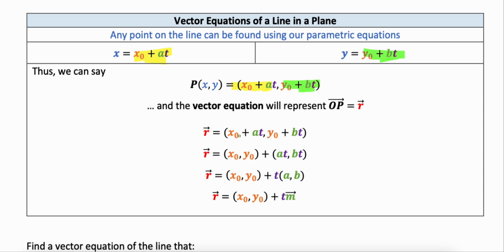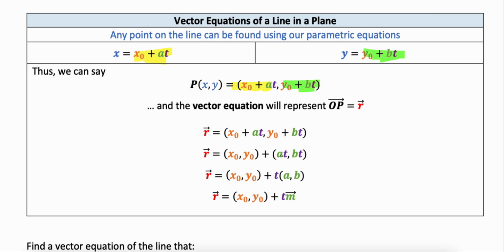So I can take what I knew or what I learned about vector addition and breaking that all up in our properties there to now split this up so that it was x0, y0 plus at, bt. Okay, so I can break this up into those two sort of vector components if I wanted to think about that, or the coordinate components.